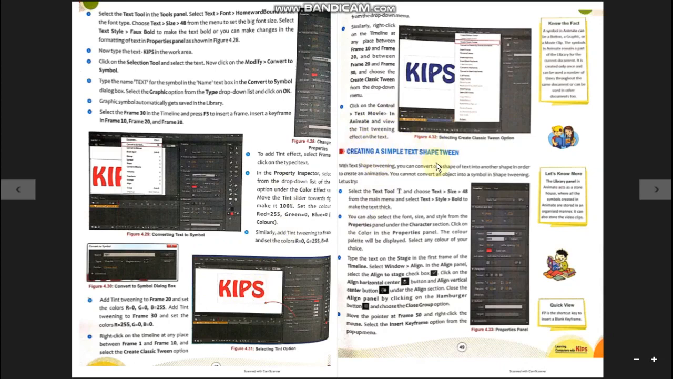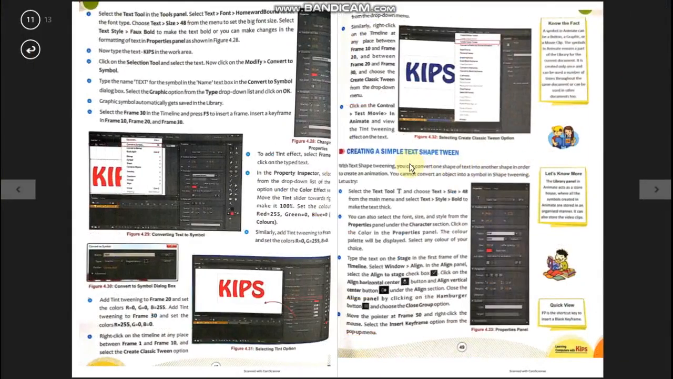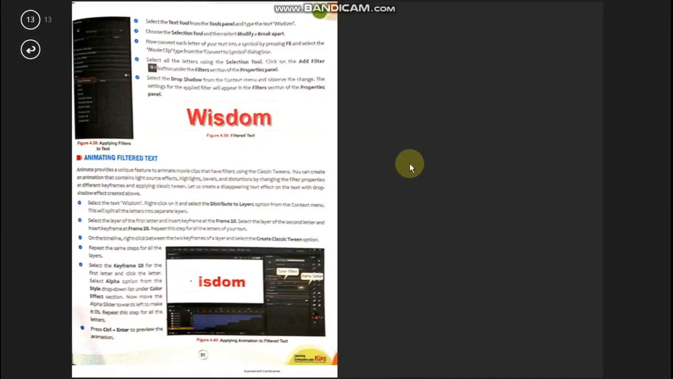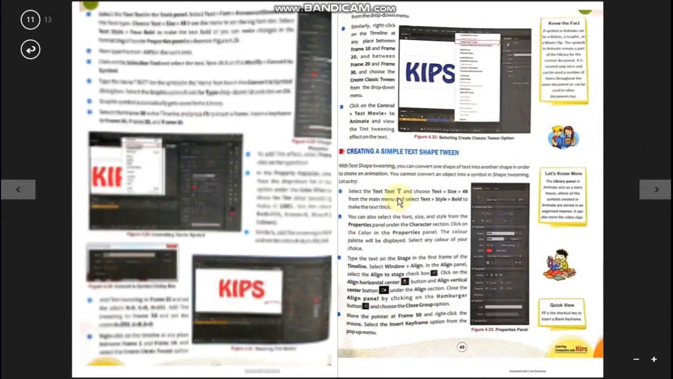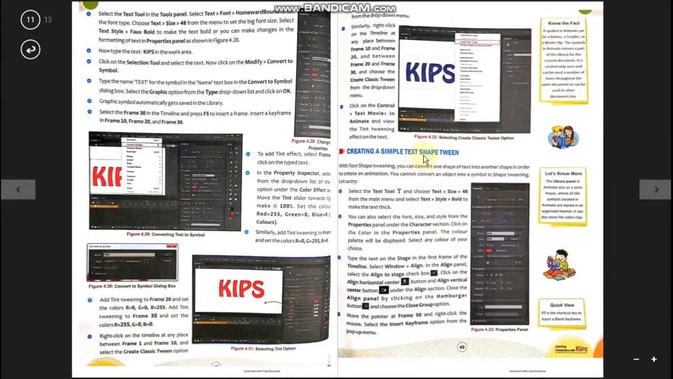In the same way, to apply shape tweening to the object, first create the object. As in the book, the object Flash is created. The object Flash is created one by one and modified, and then you can see